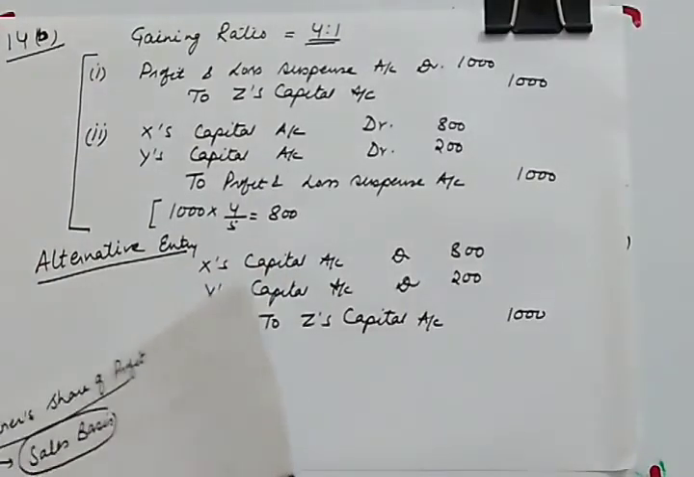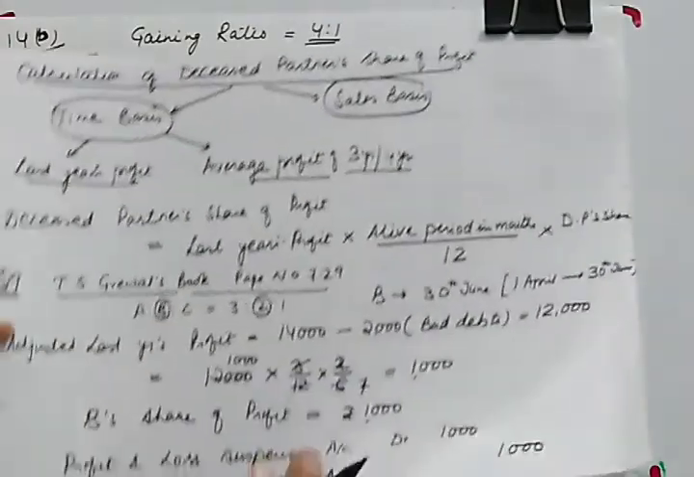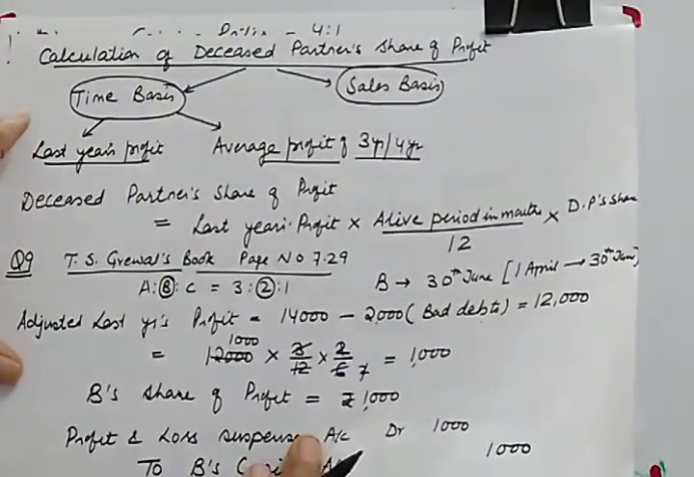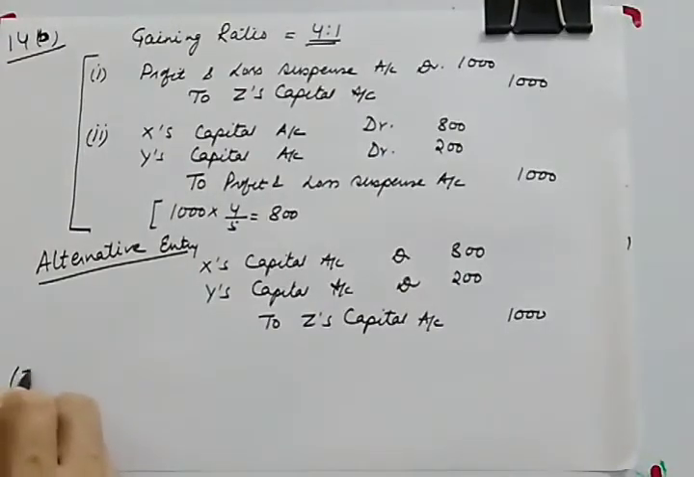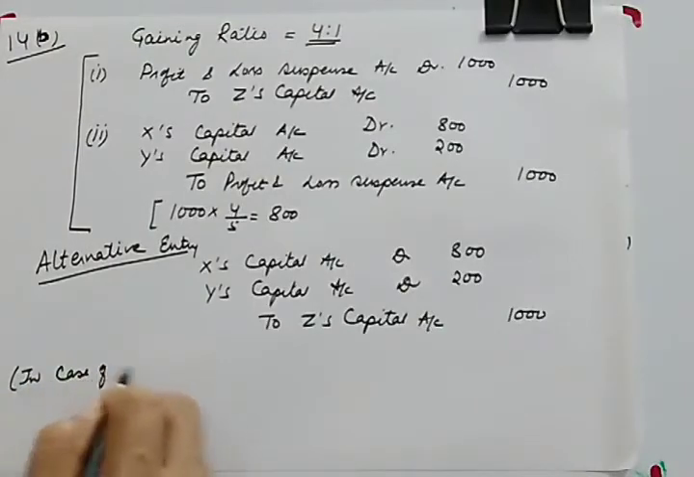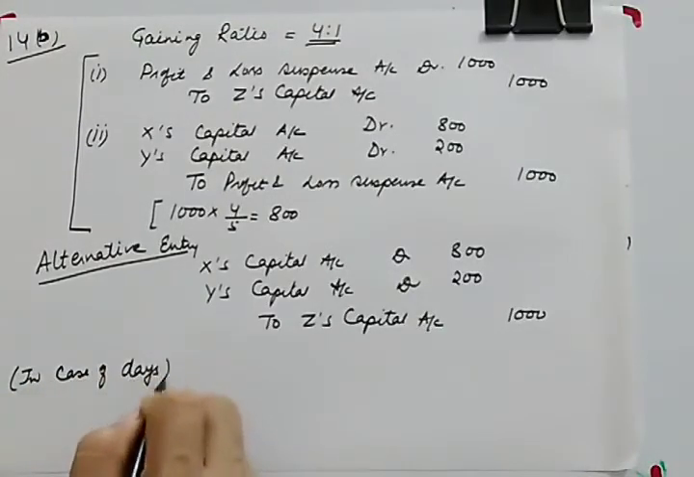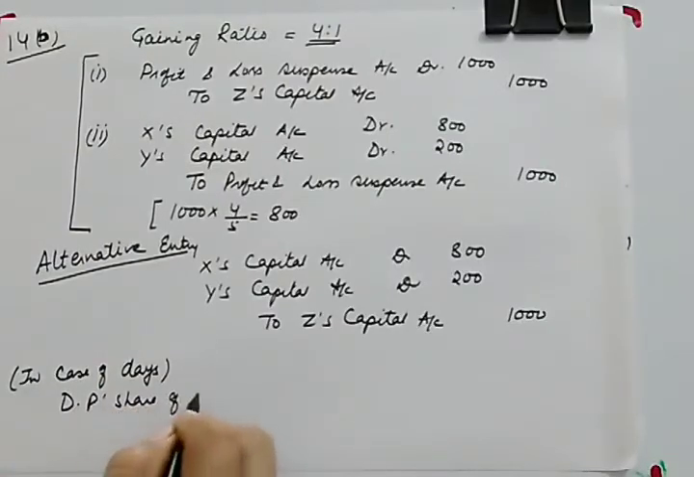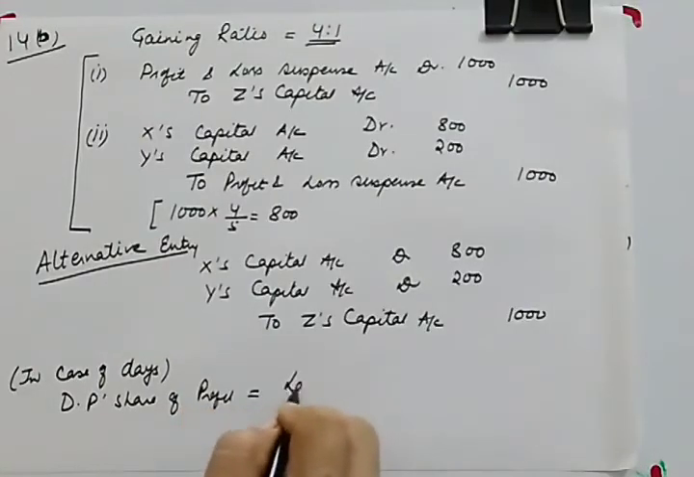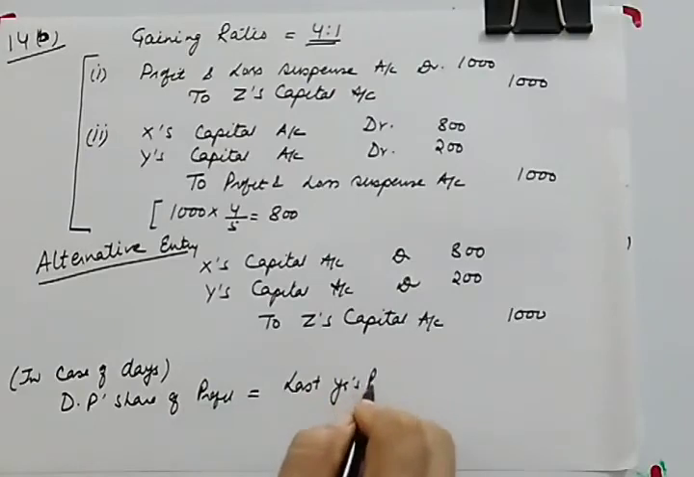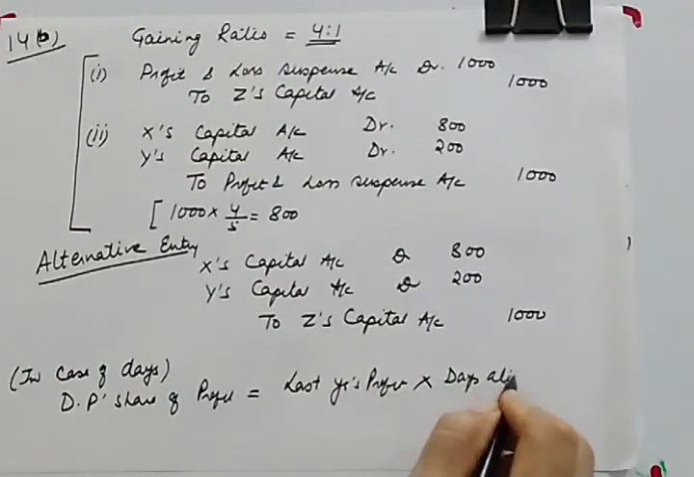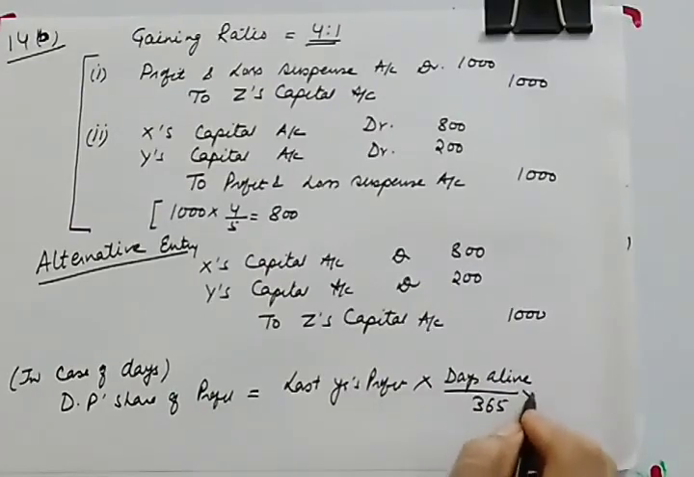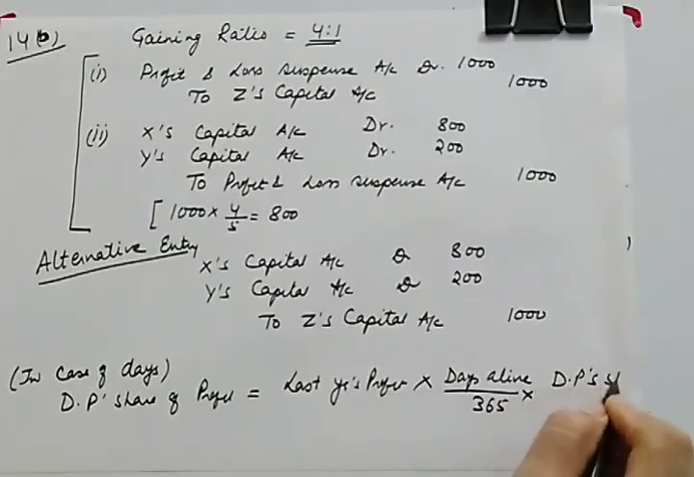So I hope the calculation of deceased partner's share of profit with the help of time basis is clear to you, and you can write down the formula in case of days. If days are given to you, in case of days, the formula for deceased partner's share of profit will be last year's profit multiplied by days alive divided by 365 into deceased partner's share.